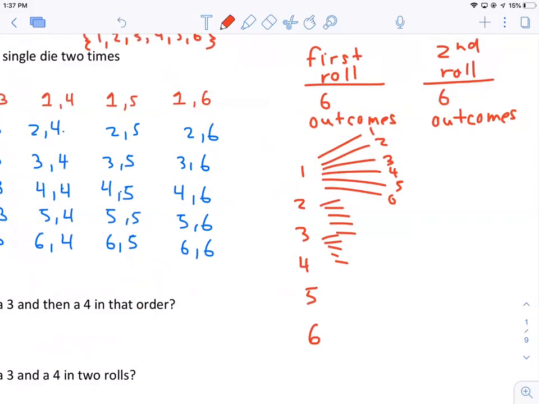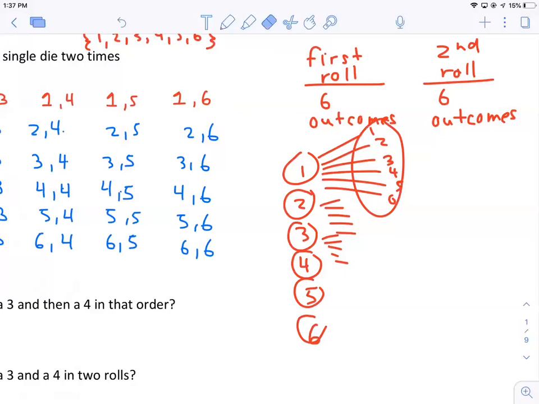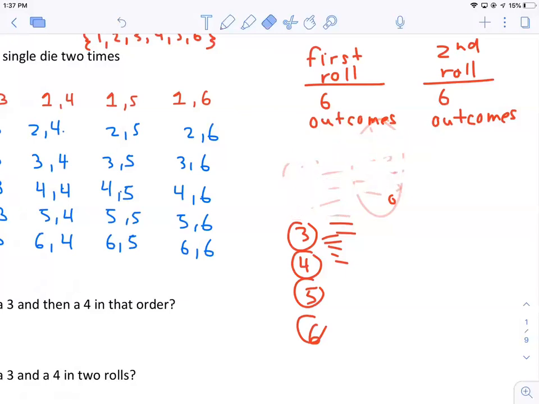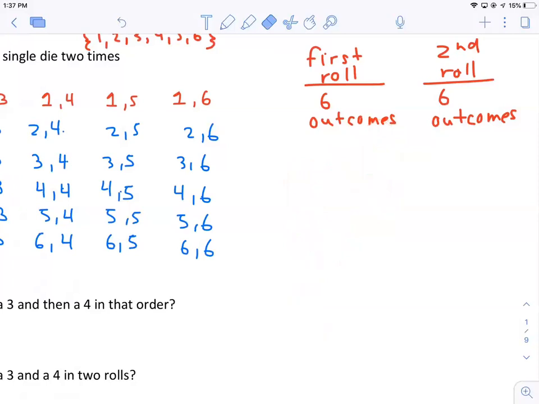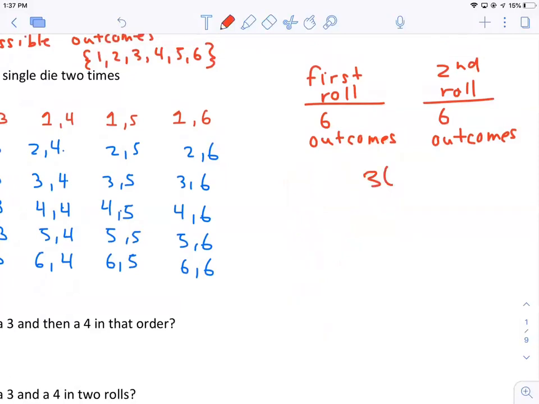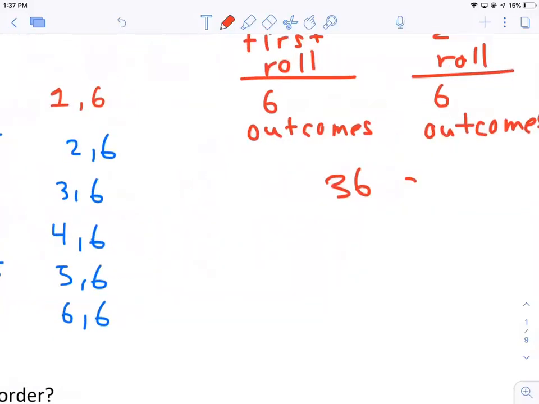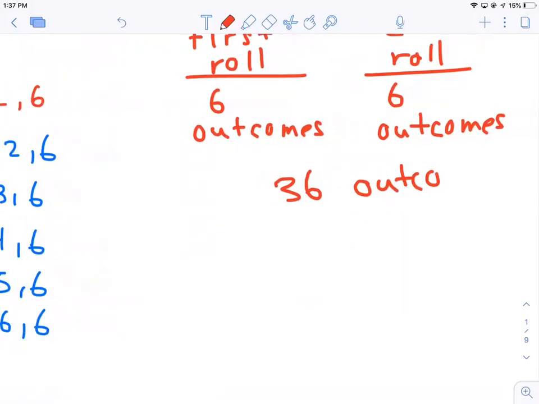This tree diagram is another way to represent the sample space. You can see why it's 6 times 6, because each of these 6 original outcomes has 6 additional possible outcomes on the second roll. So hence 6 times 6, we have 36 possibilities here. So 36 outcomes on 2 rolls.